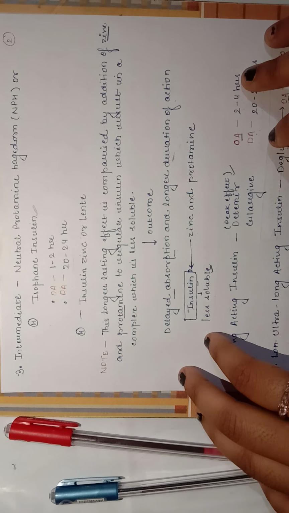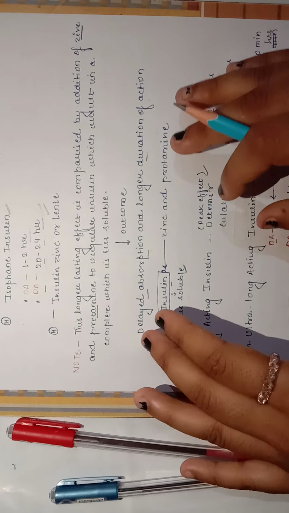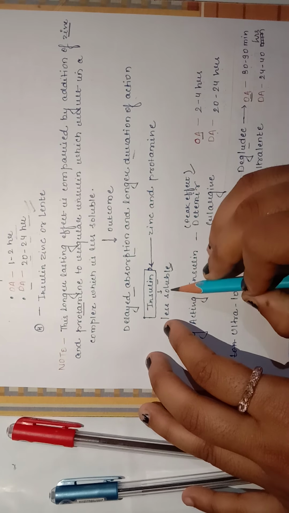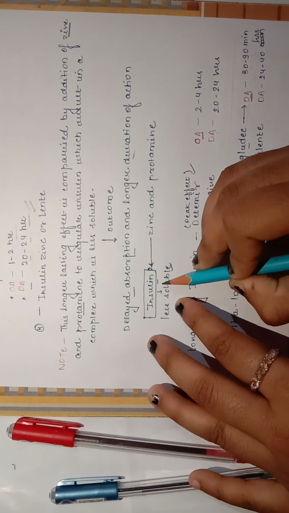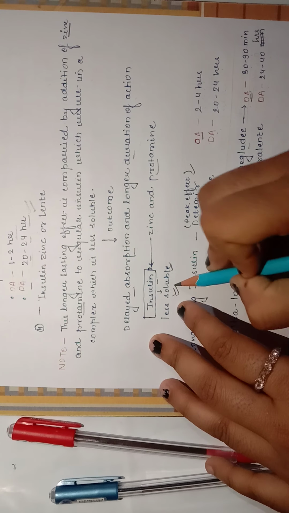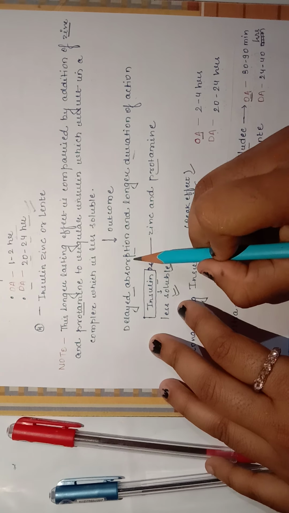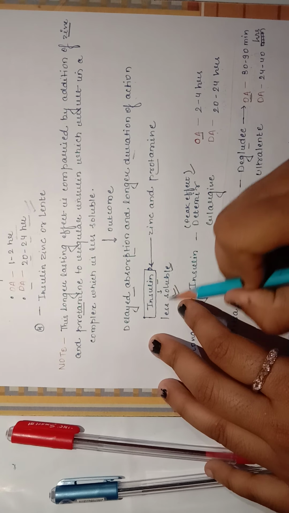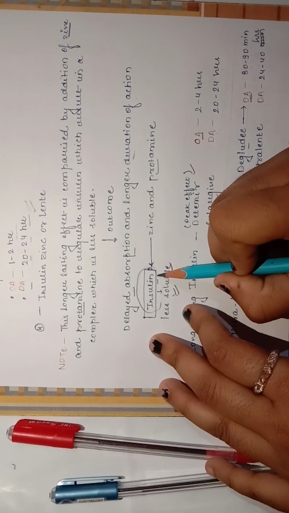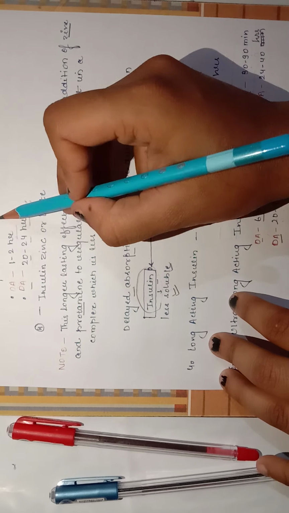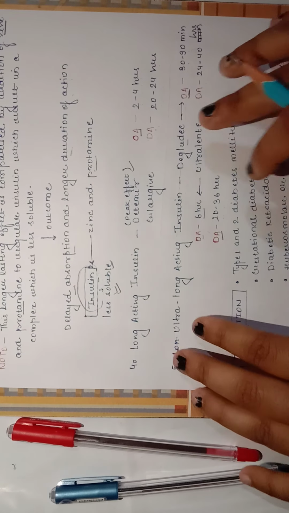What is the reason behind it, how does it act for so long? The long lasting effect is mainly due to the addition of zinc and protamine. In regular insulin, the addition of zinc and protamine makes it less soluble, and the outcome is delayed absorption and a longer duration of action. So it is an intermediate acting insulin with a long duration of action.